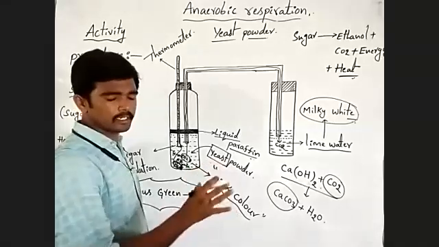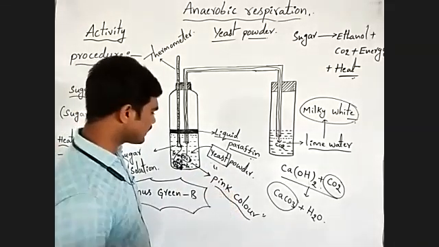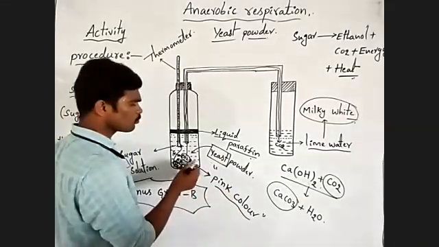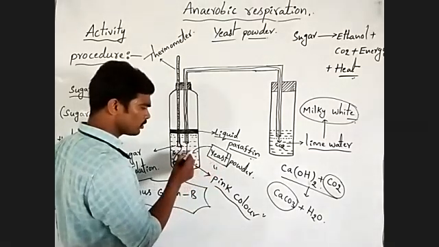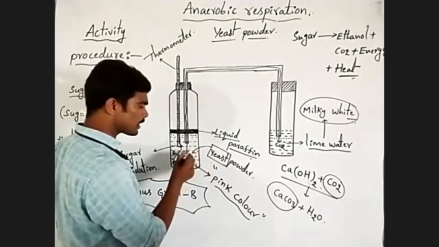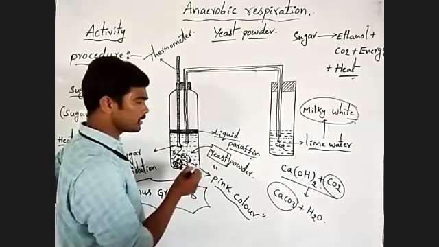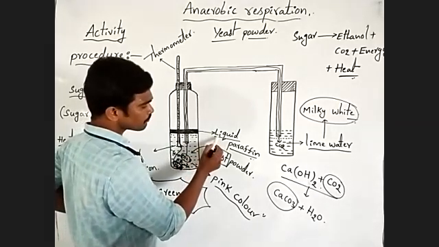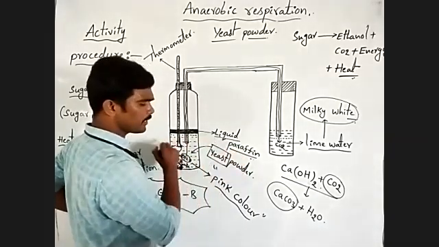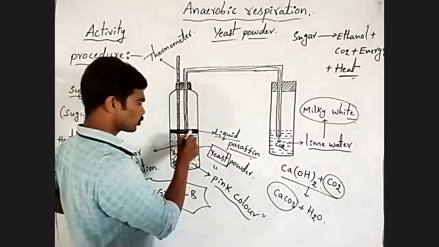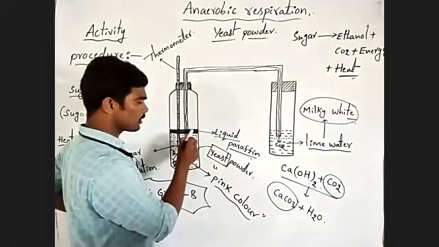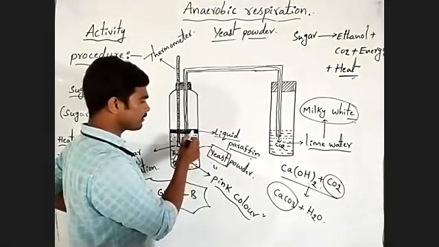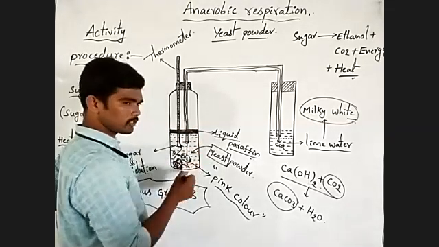Without shaking. Next, we have to add the yeast powder or yeast organisms into the solution. Then we have to add the liquid paraffin on the sugar solution like this to prevent the entry of oxygen into the sugar solution.